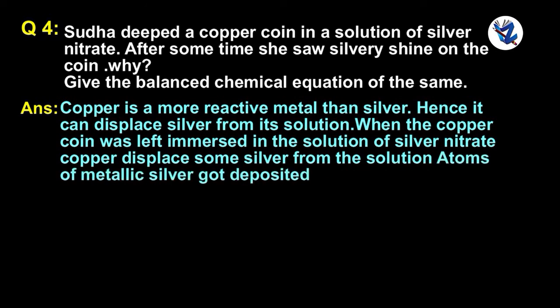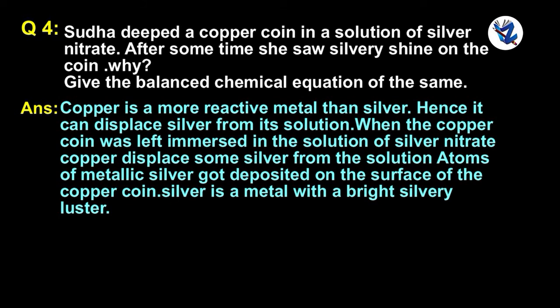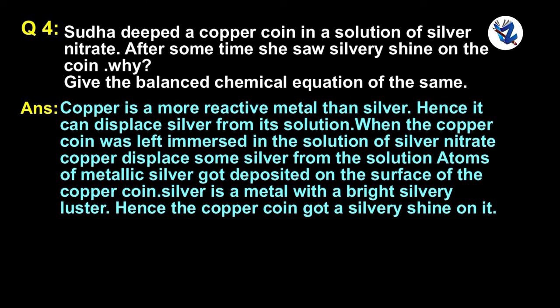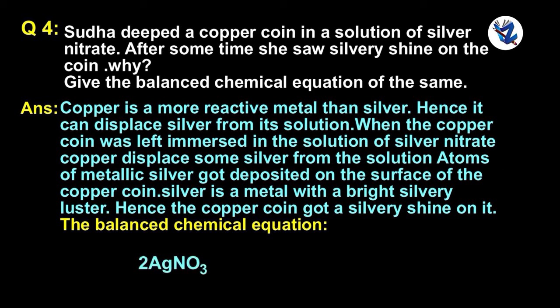Atoms of metallic silver got deposited on the surface of the copper coin. Silver is a metal with a bright silvery luster. Hence, the coin got a silvery shine on it. The balanced chemical equation: 2AgNO3 + Cu gives Cu(NO3)2 + 2Ag.